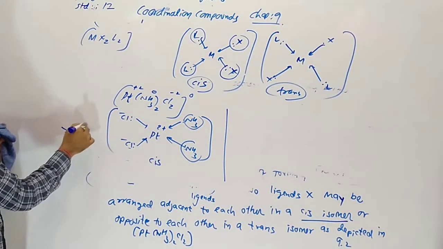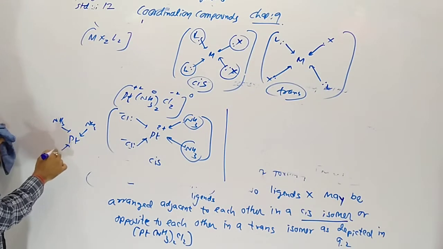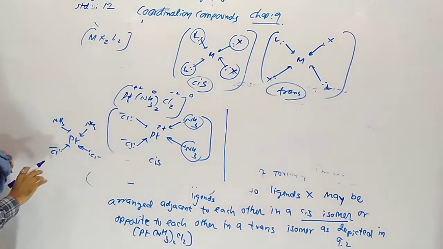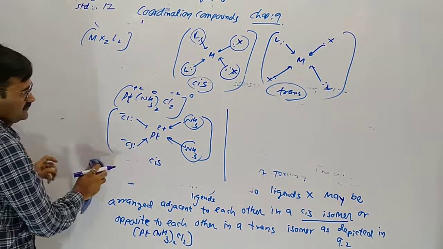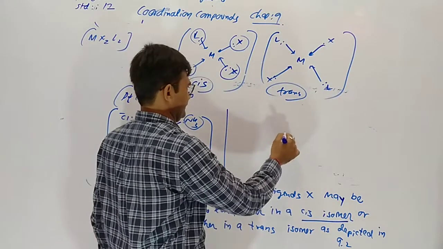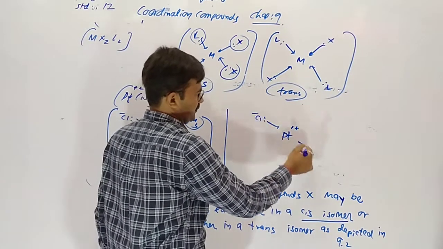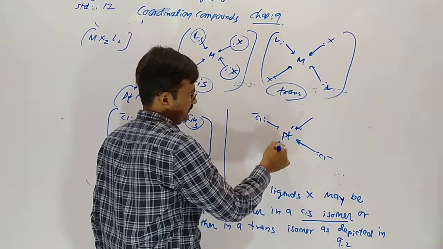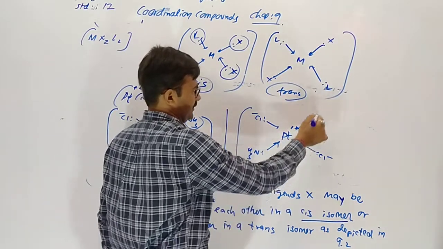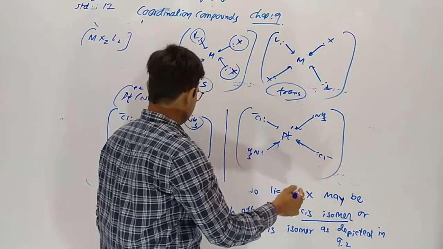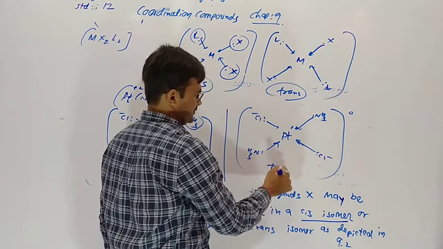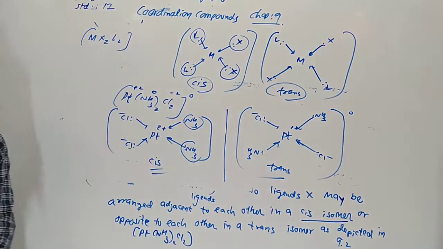Suppose 2 amines are here and 2 chlorides here, this one is also cis. And now the trans of it: the 2 chlorides are opposite to each other and the 2 amines are opposite to each other, so this is trans. This one is cis. Like this, it gives geometrical isomerism. Now we will discuss more about it in our next lecture. Till then, bye.